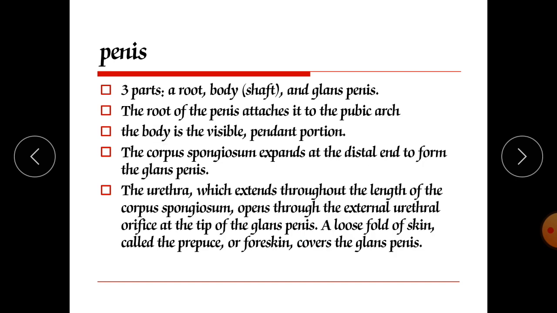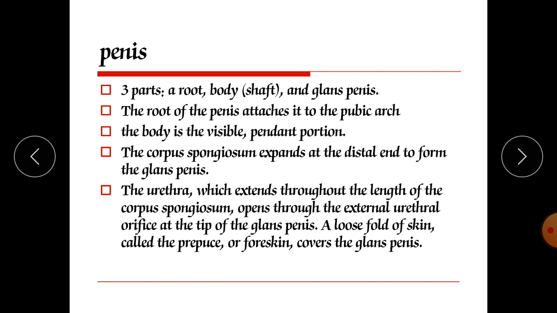There are 3 parts: a root, a body, also called the shaft, and the glans penis. The root of the penis attaches to the pubic arch. The body is the visible and pendant portion.